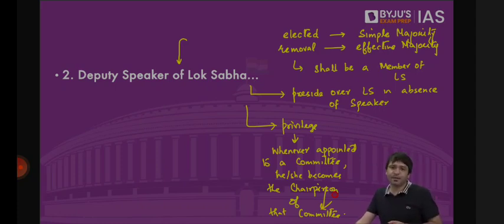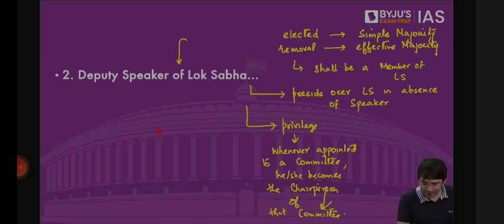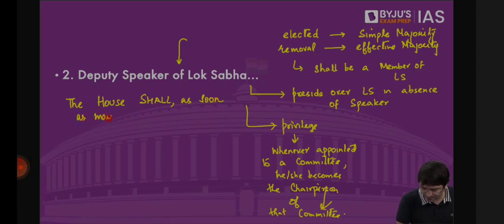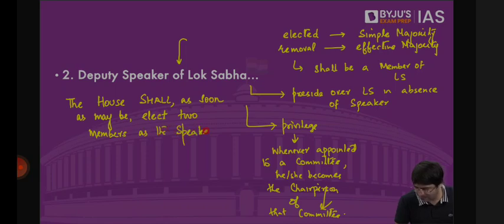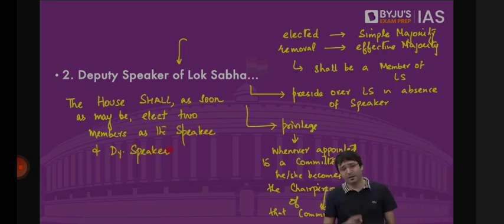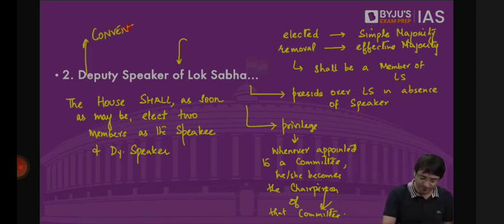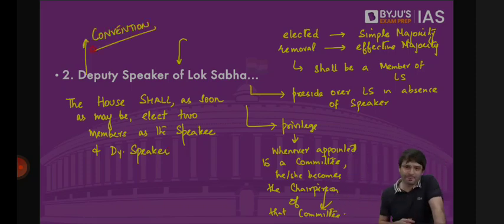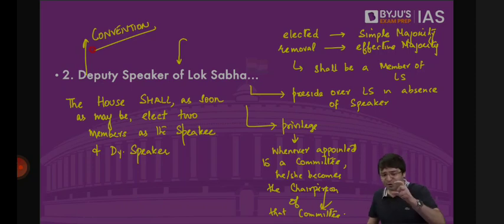What does the Constitution say about Deputy Speaker? The House shall, as soon as may be, elect two members as the Speaker and Deputy Speaker. We are following a convention. What is a convention? Unwritten rule. Something which is not mentioned in the Constitution. And what is the convention? The Speaker is always from the ruling party or the ruling coalition, and the Deputy Speaker is from the opposition.